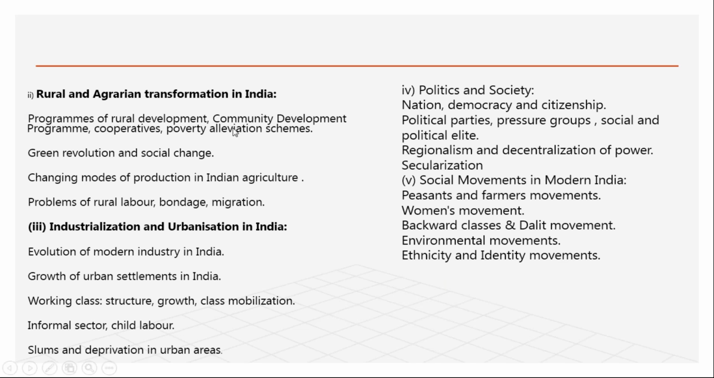Now next, rural and agrarian transformation. See this one: community development, poverty alleviation programs, the green revolution. How the green revolution became a social change, changing modes of production in Indian agriculture. Agriculture in India before colonial rule, then after independence, now the present way of agriculture. See rural labor, bondage, migration.